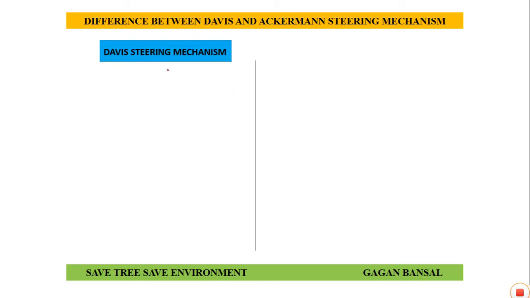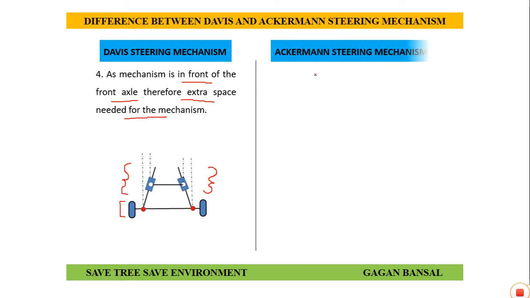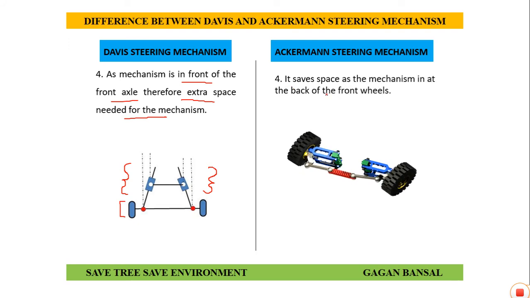Next, the fourth difference. In case of Davis steering mechanism, as the mechanism is in front of the front axle or wheel, extra space is needed for the mechanism. As you can see, this is the front wheel and the mechanism is in front of the front wheel, so extra space is needed in case of Davis, whereas Ackermann steering mechanism saves space as the mechanism is at the back of the front wheel.